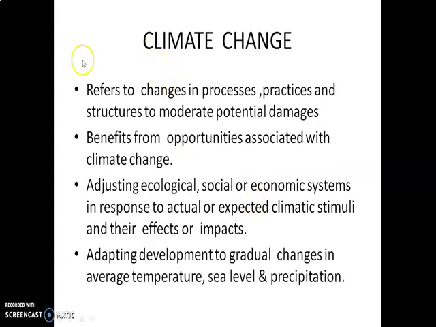Next one, you have to go for next topic, that is climate change. In climate change, adaptation refers to changing processes, practices and structures to moderate potential damages or benefit from opportunities associated with climate change, adjusting ecological, social or economic systems in response to actual or expected climatic stimuli and their effects or impacts. Adapting development to gradual changes in average temperature, sea level, precipitation.